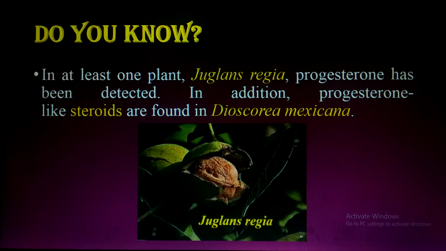Scientists have detected progesterone in Juglans regia, and progesterone-like steroid has also been detected in Dioscorea mexicana. Dioscorea mexicana is another plant from which a progesterone-like steroid has been detected, but progesterone itself has been detected in Juglans regia. If you don't know, must note down this point and share with others.